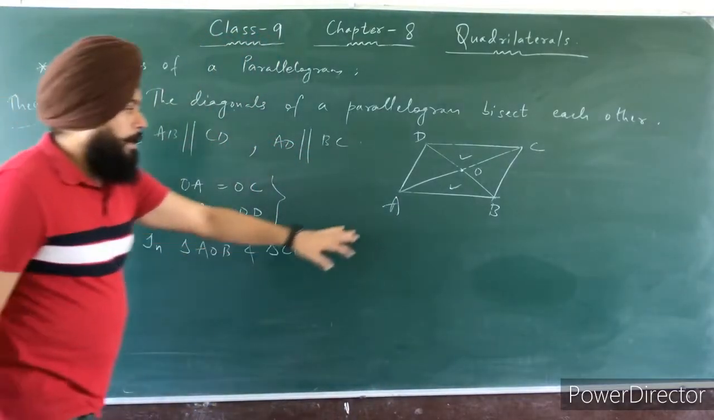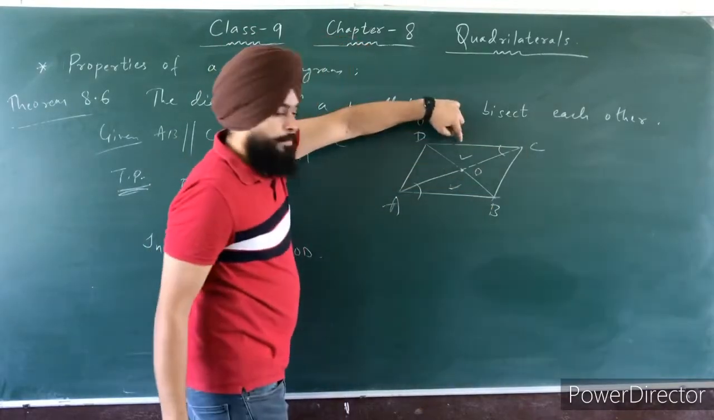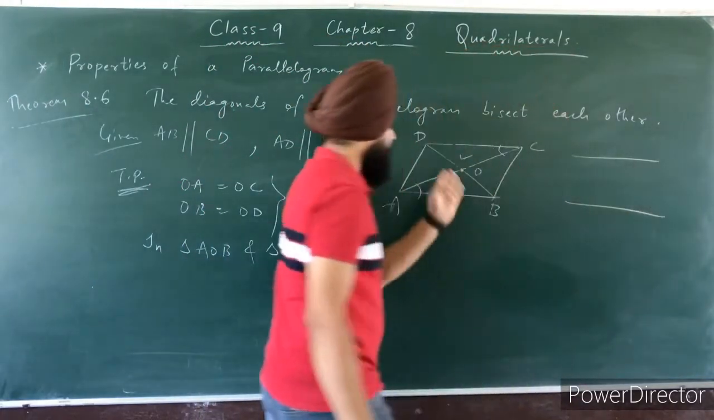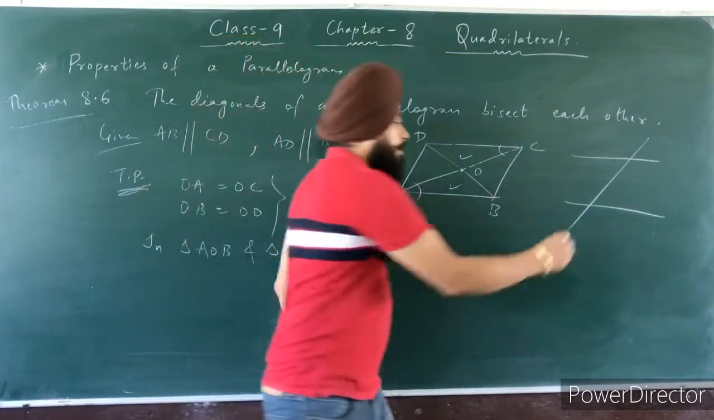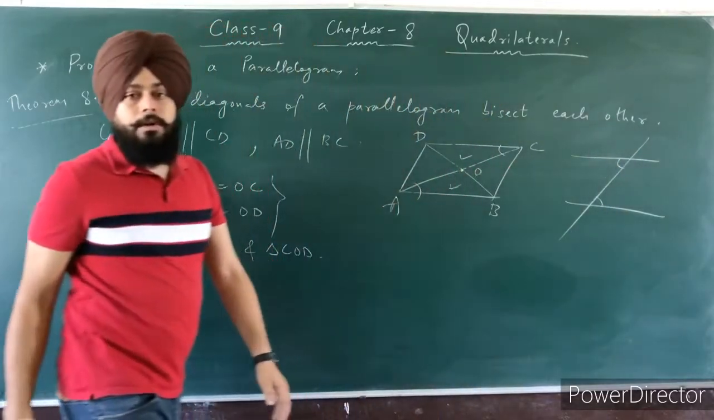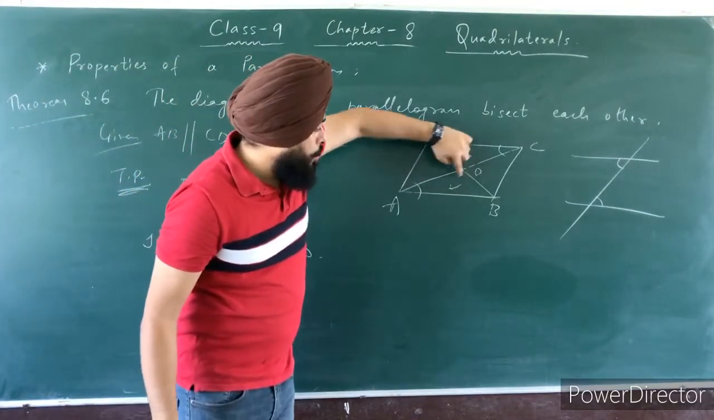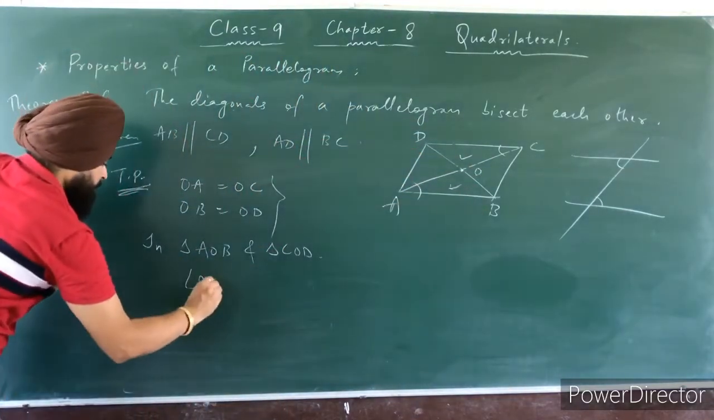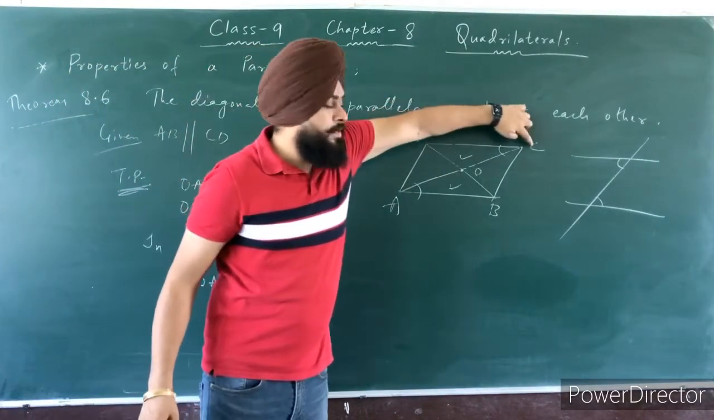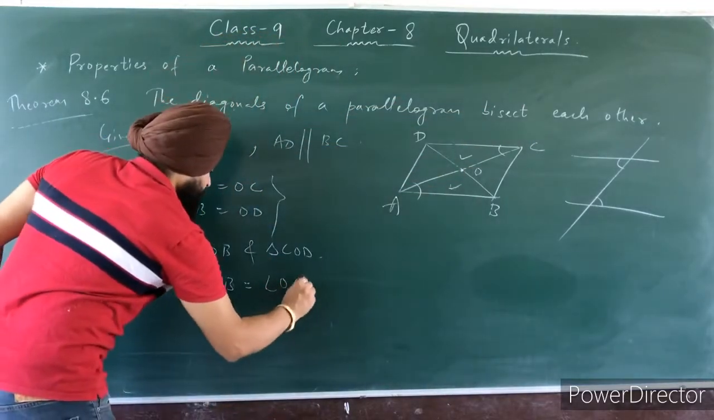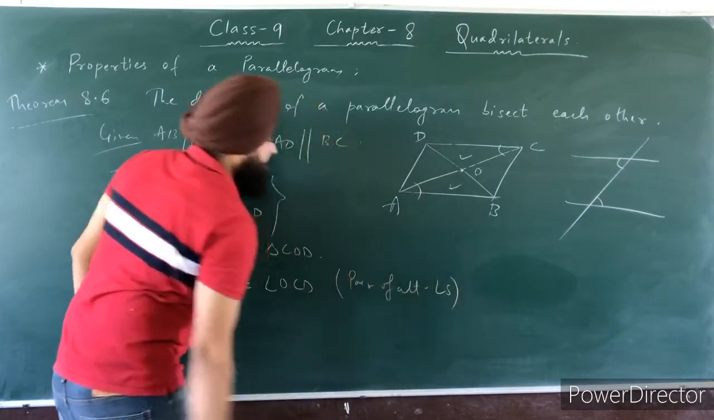So in triangle AOB and triangle COD, which part first can you take? This one. So you can see here AB parallel to CD and this is our transversal. So this is a pair of alternate angles. So alternate angles will be equal. The name of this angle is angle OAB and the name of this angle is angle OCD. These are the pair of alternate angles.